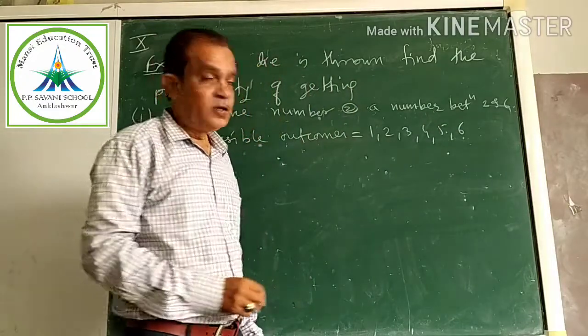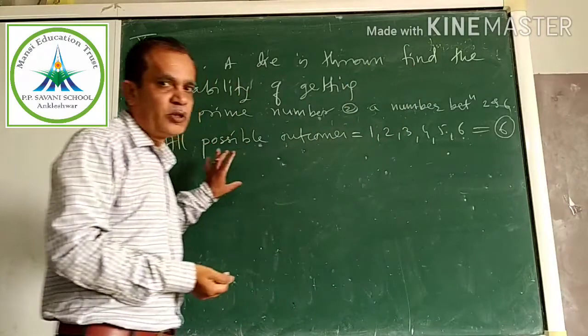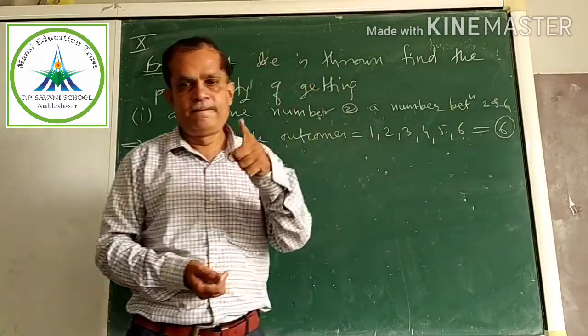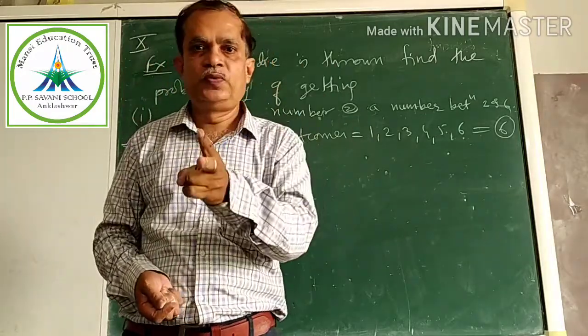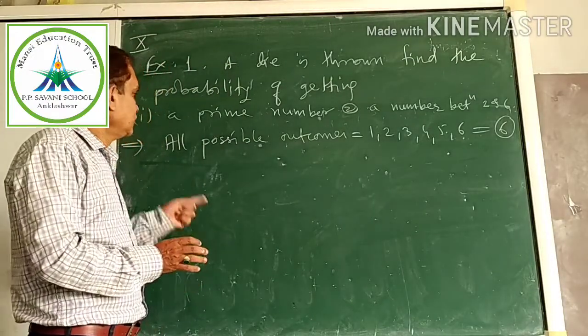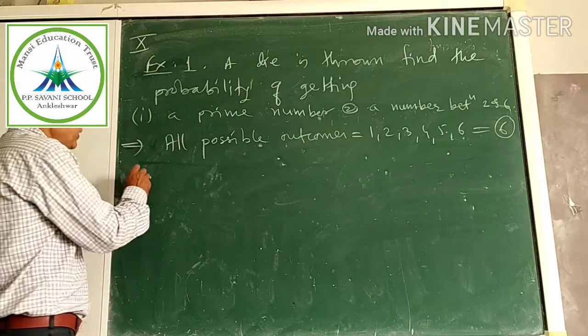How many are there? 6. The first step of all probability examples is this. This is a die, so 6. If it was a coin, 2. Yes or no? Remember it. Got it? Now let us come to the example. What is first?